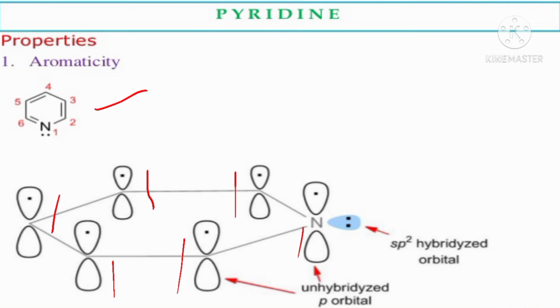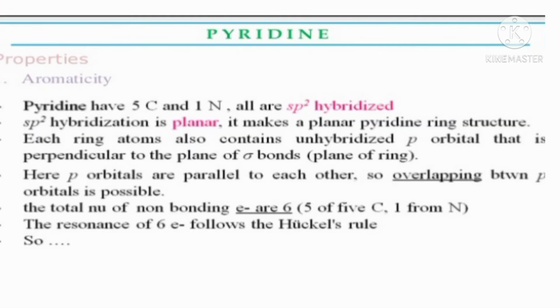Here the 6 non-bonding electrons are present, 5 for carbon atoms and 1 for the nitrogen atom. This is the non-bonding electrons, 6 in total. Therefore, the resonance of 6 electrons follows Huckel's rule. Therefore, it is aromatic in nature.